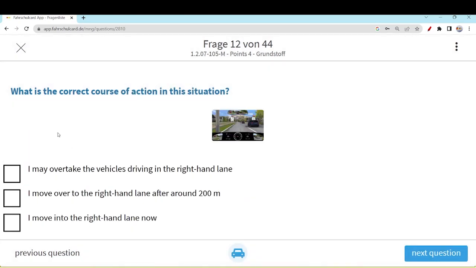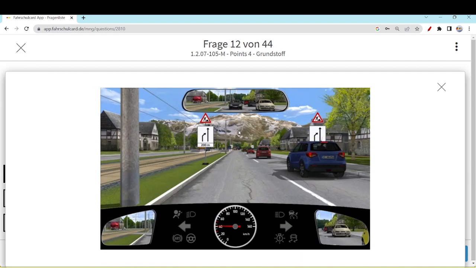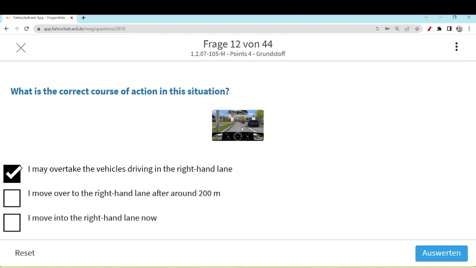Okay, what is the correct course of action in this situation? So the scenario is clear. I may overtake the vehicle driving in the right hand lane. I think that's not a problem. You can overtake. That is also a rule in Germany. From the left hand lane you can actually overtake the cars on the right hand lane, as on the motorways normally. In this scenario you can quickly overtake this car. Maybe then you can merge into the lane after the red car. You can overtake the vehicle so that you can simply merge into the roadway. I move over to the right hand lane after 200 meters.